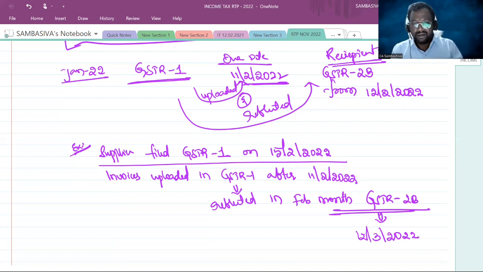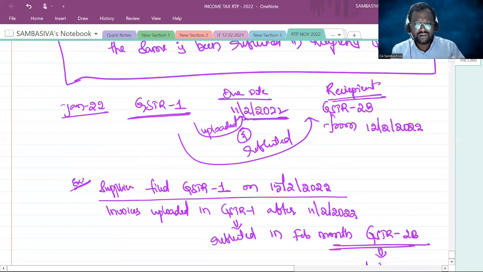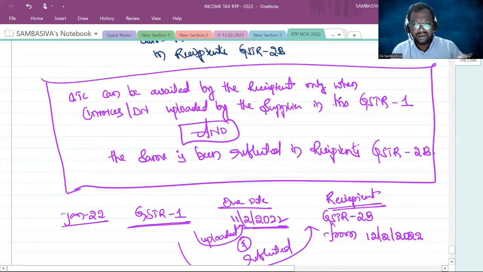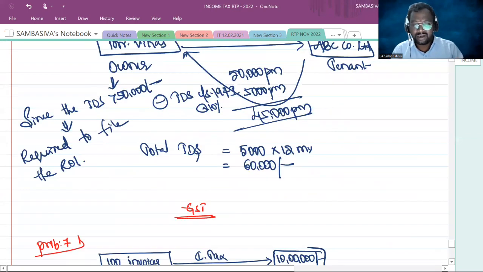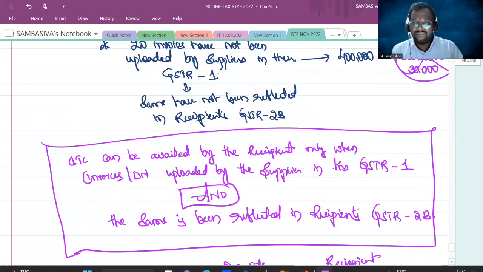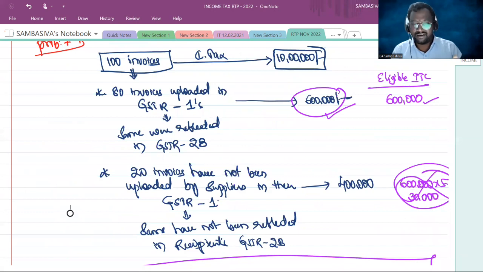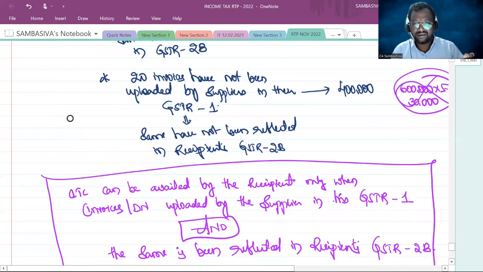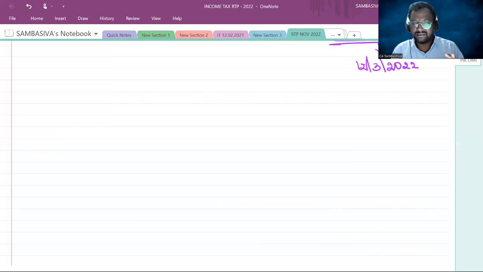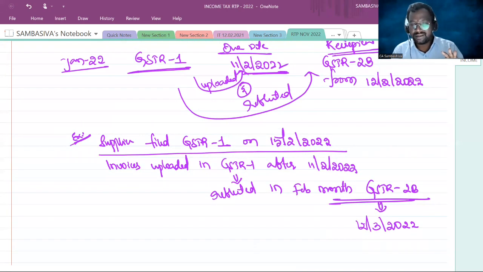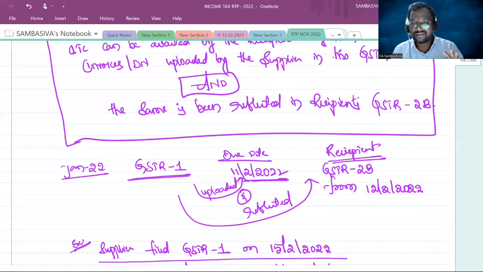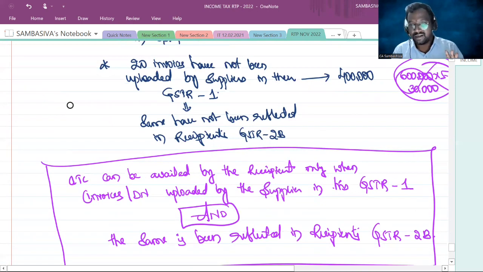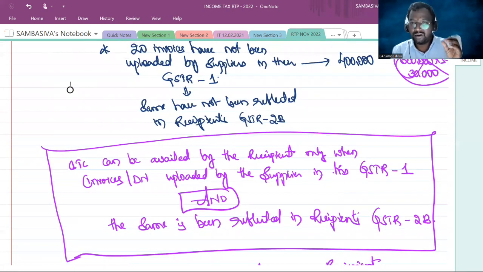So only those invoices which are uploaded by the supplier in his GSTR1 within the due date and which are reflected in the input tax credit GSTR2B, right sir? Then only to that extent he can claim input tax credit. The two conditions must be satisfied. Supplier must have uploaded in his GSTR1 and the same will be reflected in the recipient's GSTR2B.